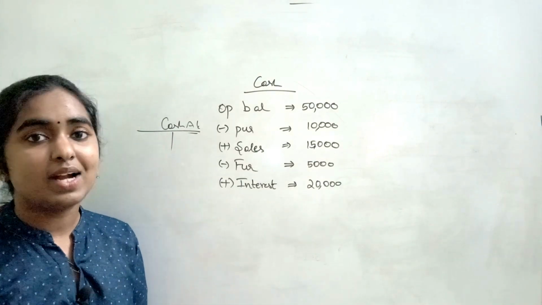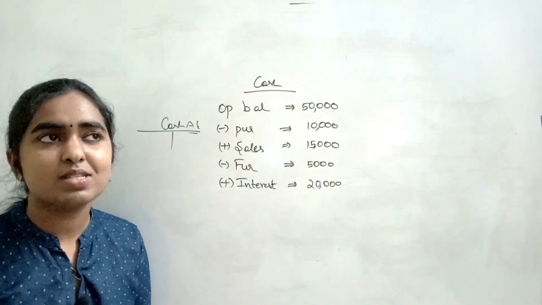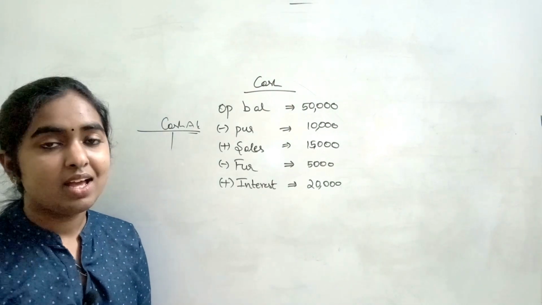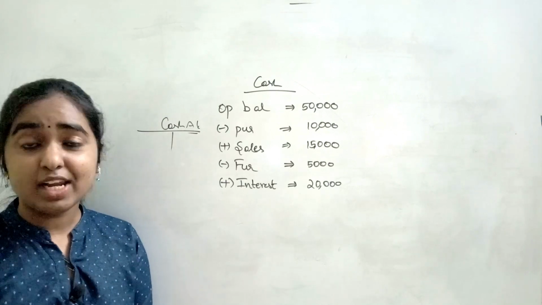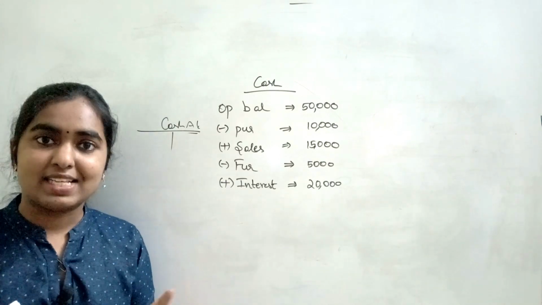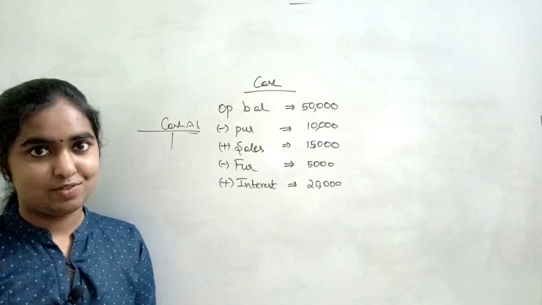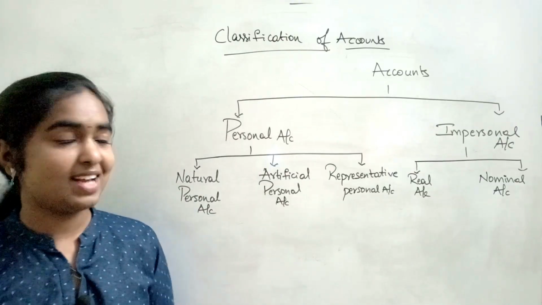So let's also understand what is the classification of account, because there are a lot of accounts, right? Like cash account, sales account, purchases, salaries. Likewise, there are n number of accounts. So there is a particular classification given to us. So let's understand the classification first. Okay, so let's understand what is the classification of accounts.